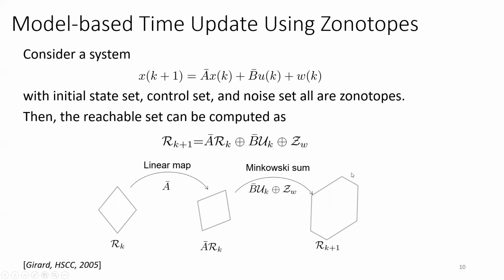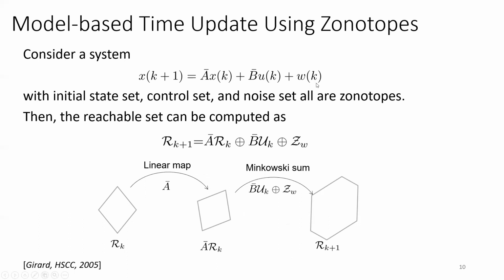These nice properties qualify zonotopes for an easy model-based time update. If we assume that we know the model, and we assume a linear model for this paper, which is A bar, B bar, we have the linear model x of k plus 1 equals A x plus B u plus w.